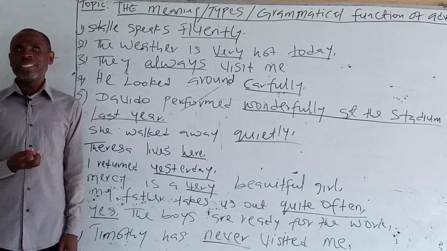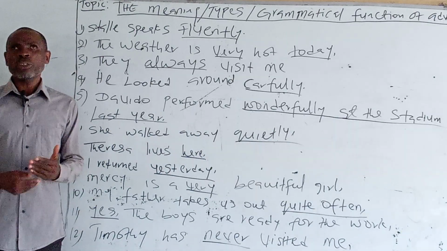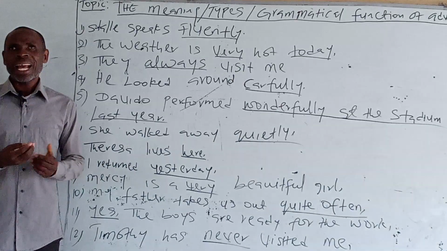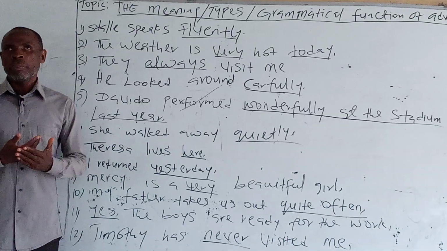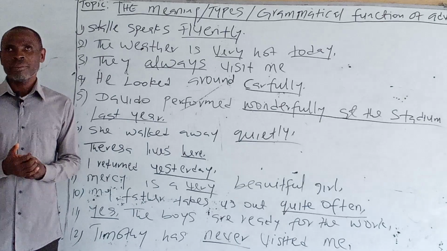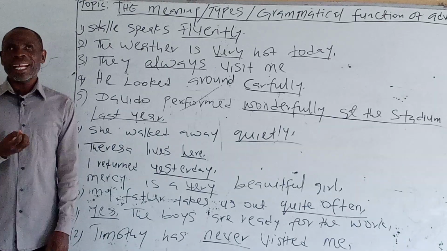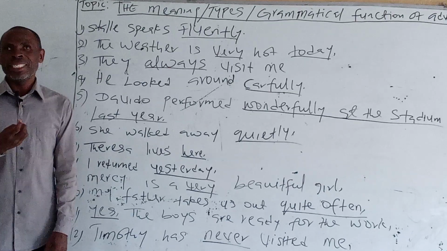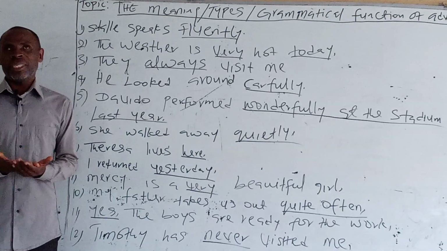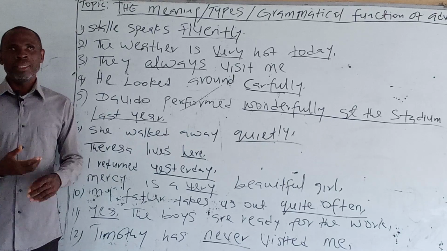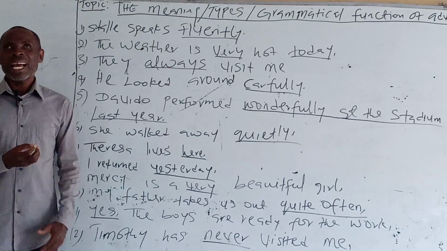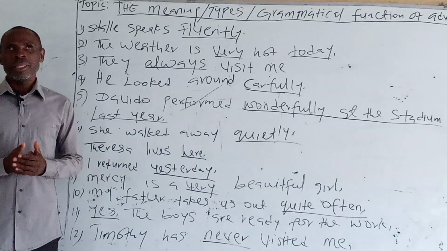Adverbs of place. Adverbs of place tell us where an action was performed or is performed. Adverbs of place answer the questions: where did it happen? Where will it happen? Where is it happening? For instance, look at the sentence on the board. Teresa lives here.